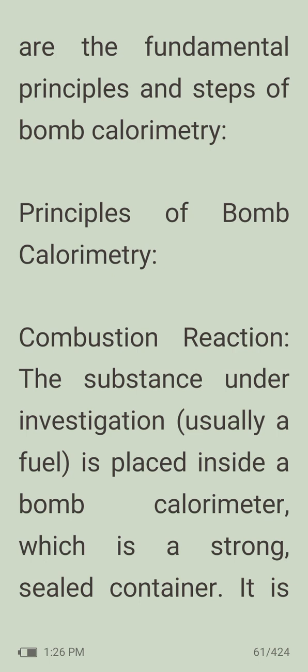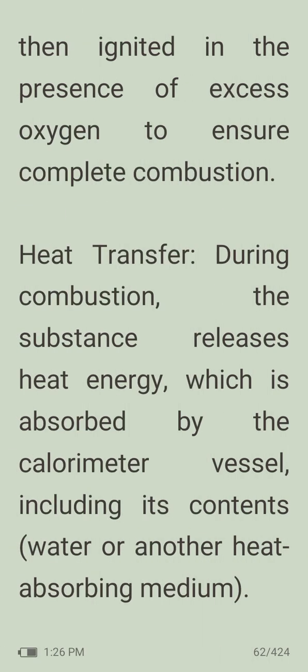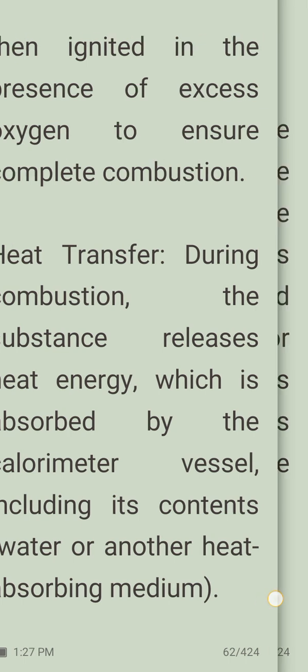Here are the fundamental principles and steps of bomb calorimetry. Principles include combustion reaction. The substance under investigation, usually a fuel, is placed inside a bomb calorimeter, which is a strong sealed container. It is then ignited in the presence of excess oxygen to ensure complete combustion. After that, heat transfer will be taking place. So during combustion, the substance releases heat energy, which is absorbed by the calorimeter vessel, including its contents, that means water or other heat absorbing medium.